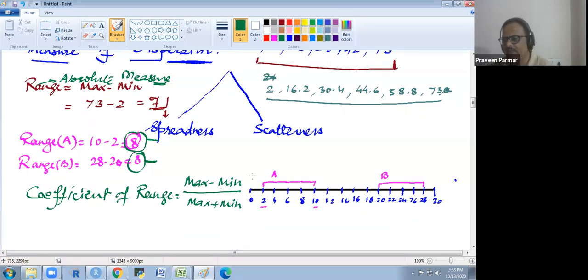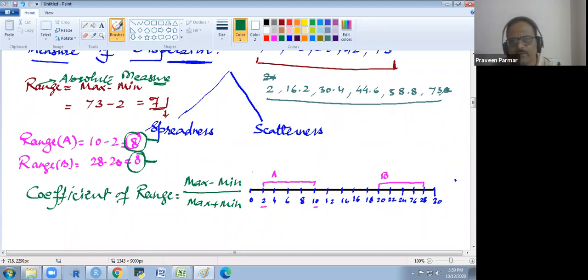Whenever we have to measure correlation, what do we use? We use the coefficient of correlation: Karl Pearson coefficient of correlation, Spearman rank correlation coefficient, Kendall correlation coefficient. We always use a coefficient because we are relatively comparing two variables. We cannot measure correlation without a coefficient.